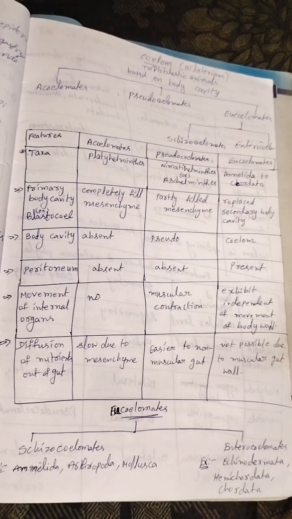Today I am teaching about intermediate first year zoology, structural organization in animals. In this class we will discuss coelom. So what is the meaning of coelom? Coelom means body cavity. We know there is an outer layer, inner layer, and middle layer. In the middle layer the animals have a body cavity. So how many types of body cavity are there? We will discuss that in this class.